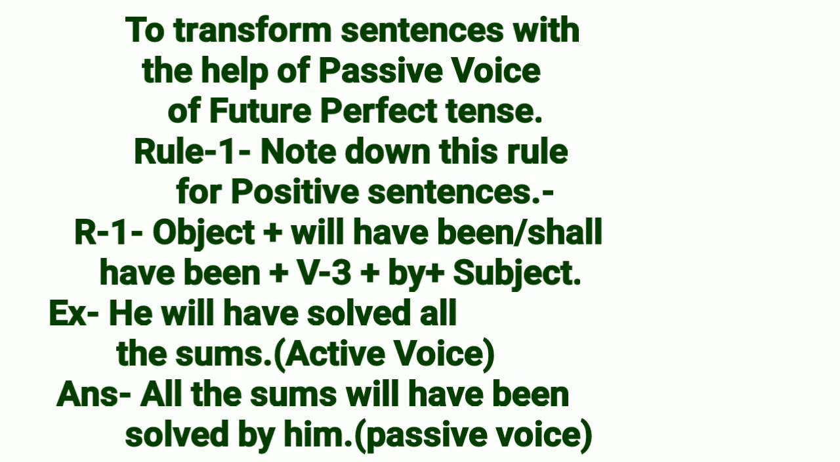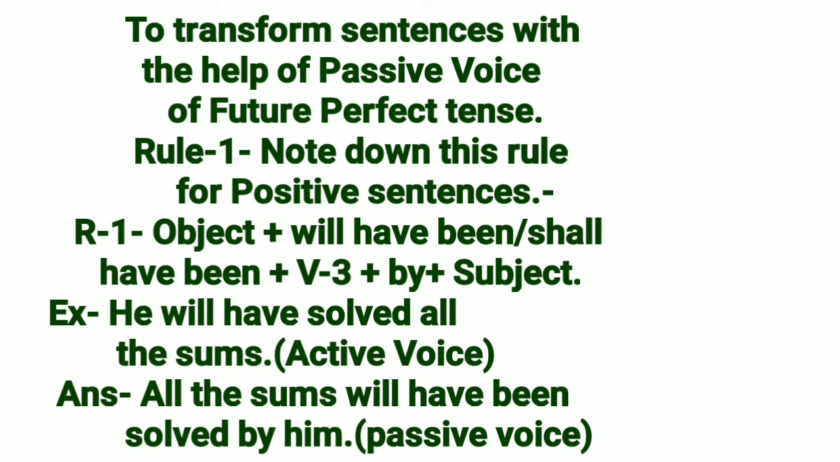Rule 1. Note down this rule for positive sentences. R1. First of all, object, then will have been or shall have been, then V3, then by, and then subject. Students, if the object is I or we shall use shall have been, and with rest of all other objects we shall use will have been.